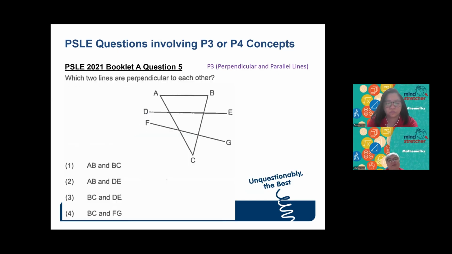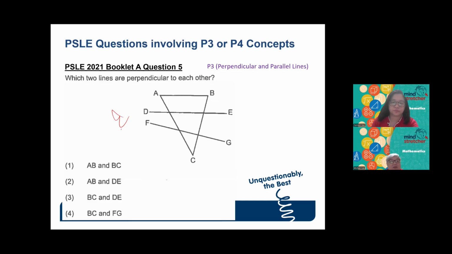Okay, next, this is finding the perpendicular line. Perpendicular and parallel lines, these two are covered in P3. For this question, which two lines are perpendicular to each other? That means to look for perpendicular lines, you have to look for lines that are at right angles to one another.